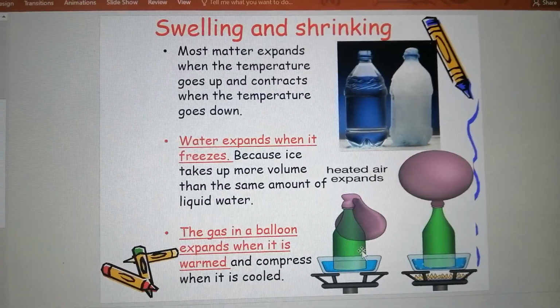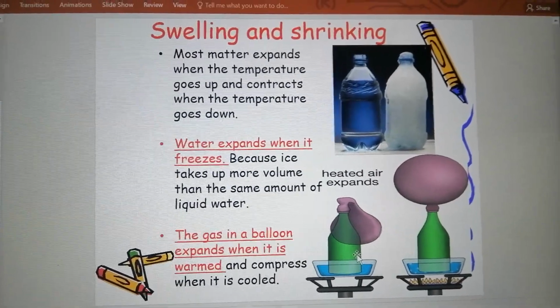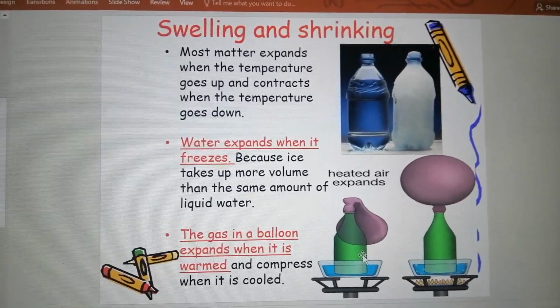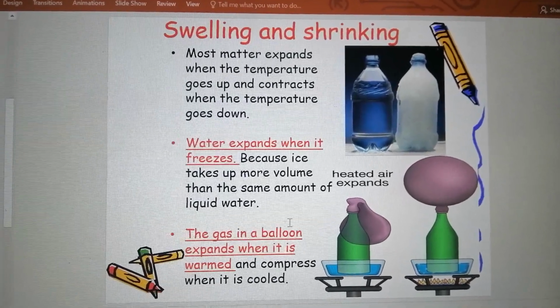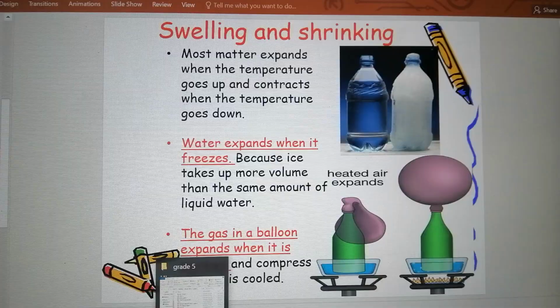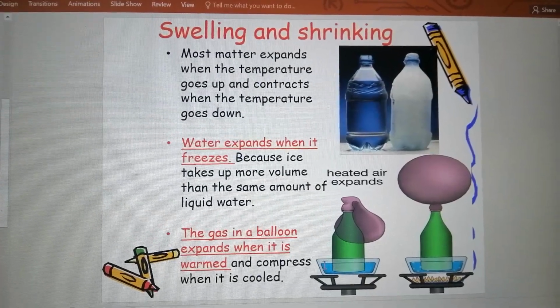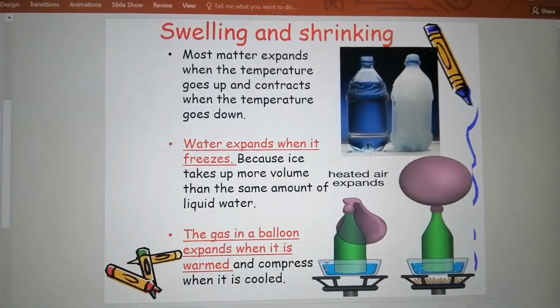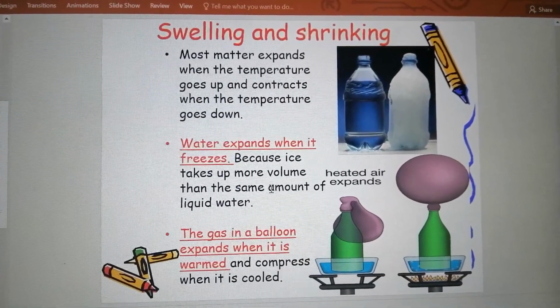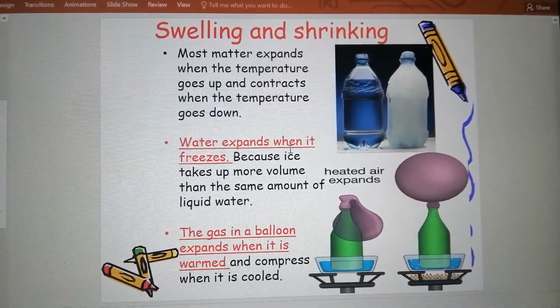Swelling and shrinking. Most matters expand when the temperature is high and contract when the temperature goes down. So when it is hot, they expand. When it is cold, they shrink. Okay? But water is different. Water expands when it freezes.